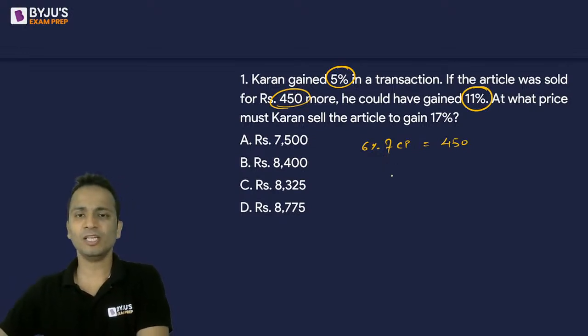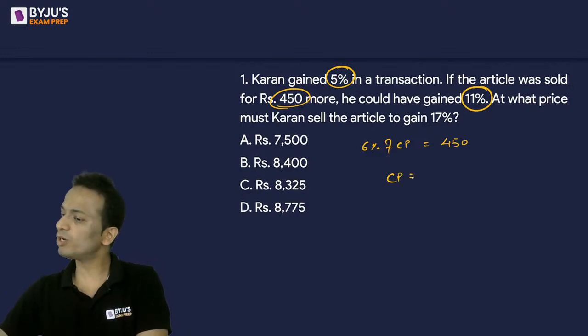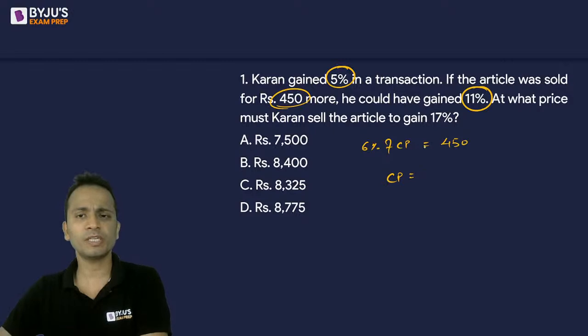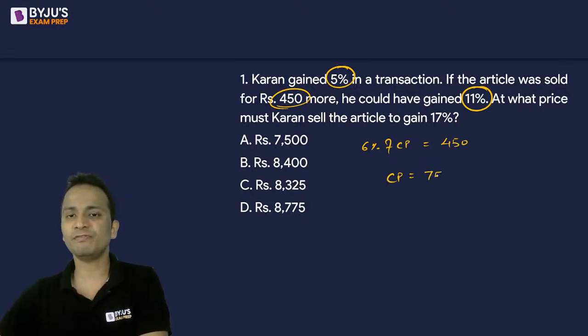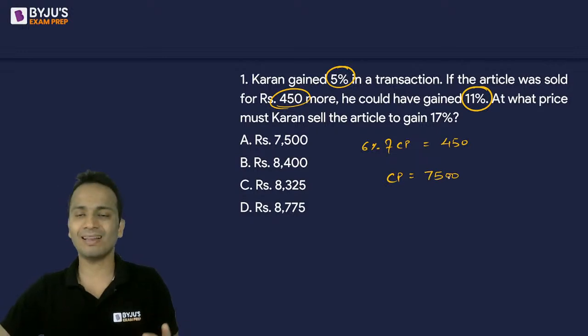Simple. So what is the cost price? Anyone would like to write the cost price? So 6% of cost price is 450, so the cost price will come out to be 7,500. A very simple calculation. Cost price is known. Now what do I have to do? I have to gain a profit.